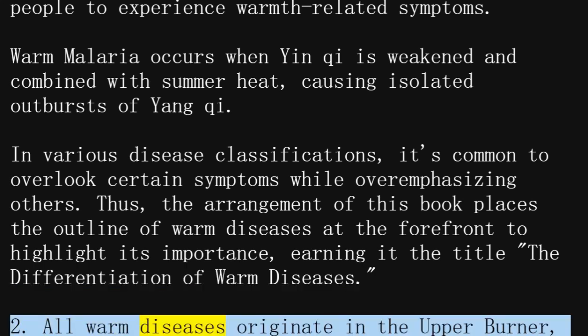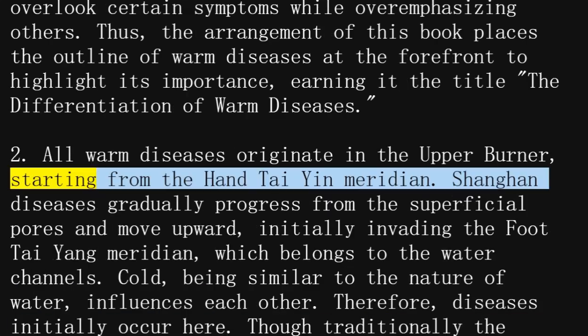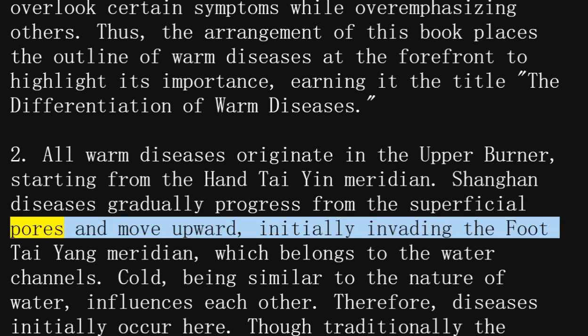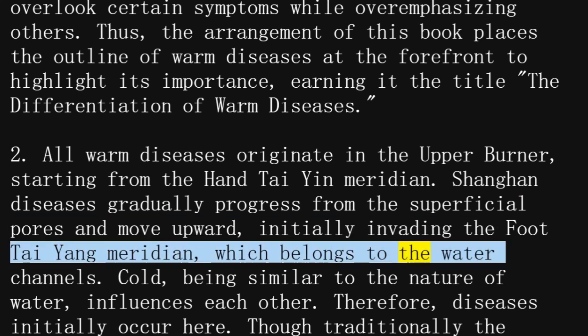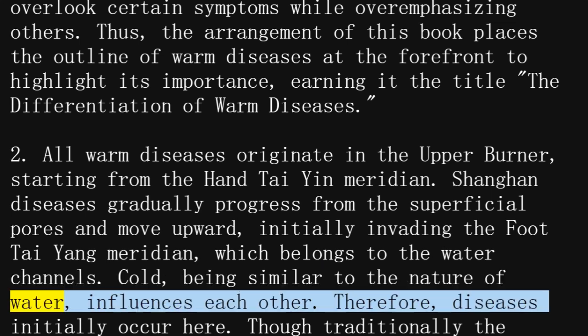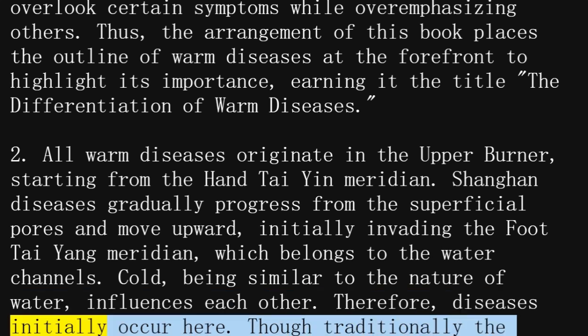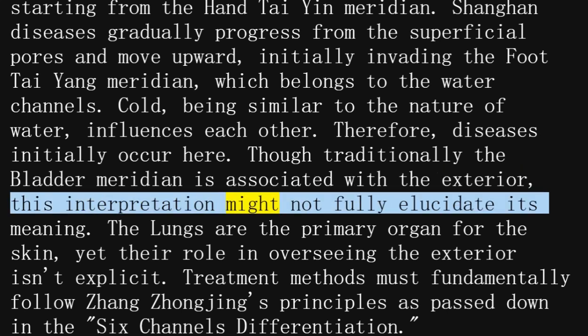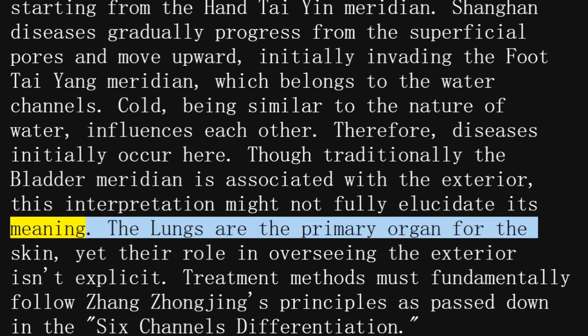2. All warm diseases originate in the upper burner, starting from the Hand-Tai-Yin meridian. Shanghan diseases gradually progress from the superficial pores and move upward, initially invading the foot-Tai-Yang meridian, which belongs to the water channels. Cold, being similar to the nature of water, influences each other. Therefore, diseases initially occur here. Though traditionally the bladder meridian is associated with the exterior, this interpretation might not fully elucidate its meaning.